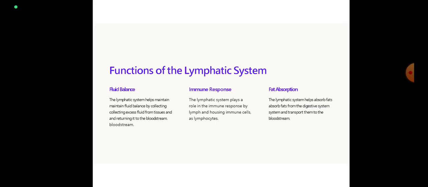Fat absorption. The lymphatic system helps to absorb fat from the digestive system and transport it to the bloodstream. It carries lipid-soluble vitamins like A, D, E and K absorbed by the GIT into the bloodstream.